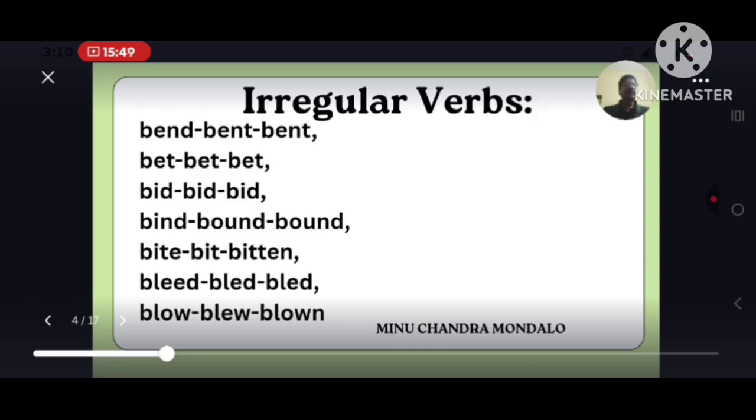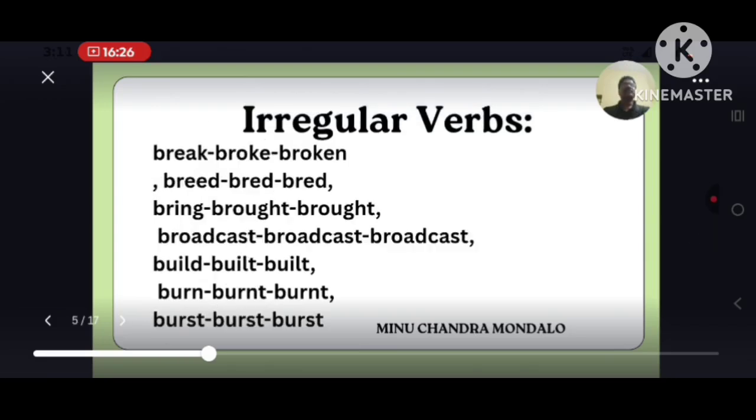So read after me, practice after me, so that it will be helpful to learn it easily and to remember these words easily. Whenever you are reading, always concentrate on the spelling also, because simultaneously we will learn the words and also learn the spelling. Those students who find reading difficult, if you can watch this video two or three times, listen carefully and practice, then this will be helpful for you all.